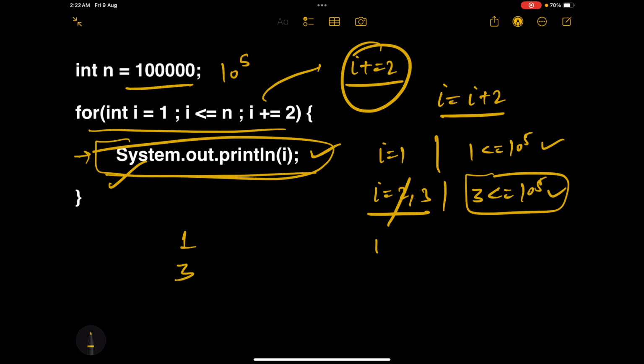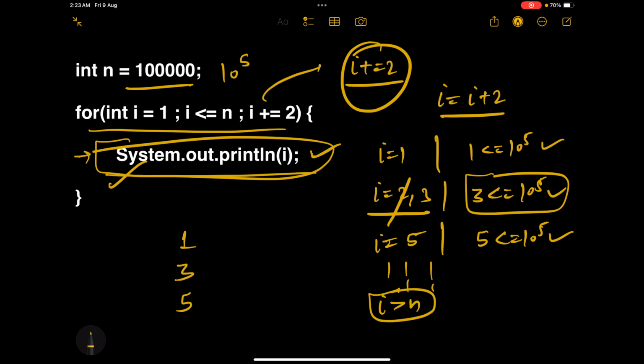Okay, so now I would be 3 plus 2, which is 5. Is 5 less than or equal to 10 raised to the power 5? Yes, this condition is true. Let's print 5. So this process will keep going on until I becomes greater than n. Now we have to find out how many times this for loop is going to run, because this time we are not just doing I plus plus. We are doing I plus equals 2.